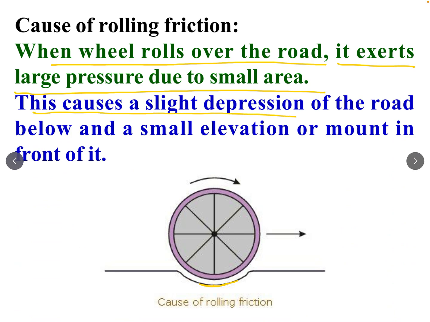This causes a slight depression of the road below and a small elevation or mount in front of it. A mount is this surface. A mount is produced due to this depression on the road, or you can say flattening of the tire. And due to this mount, friction is produced. This friction is called rolling friction. So the main cause of rolling friction is this depression and mount.